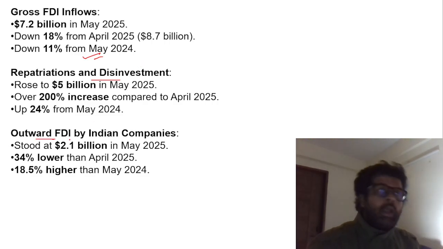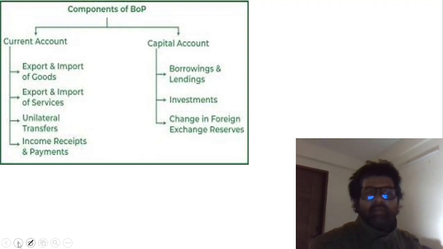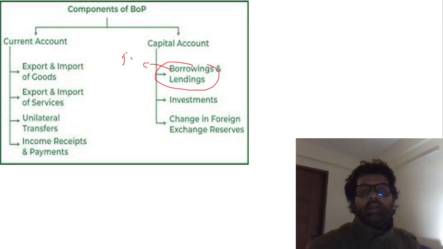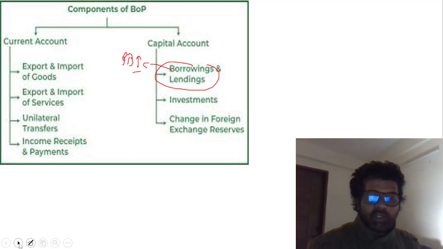Outward FDI, our Indian companies investing outside India. That has also stood at $2.1 billion in May 2025, 34% lower than April, 18.5% higher. So our Indian companies are investing more outside. All these factors led to low net FDI. Again, a component of BOP, borrowings and lendings, FDI. BOP is very important, guys. You have to revise it multiple times.